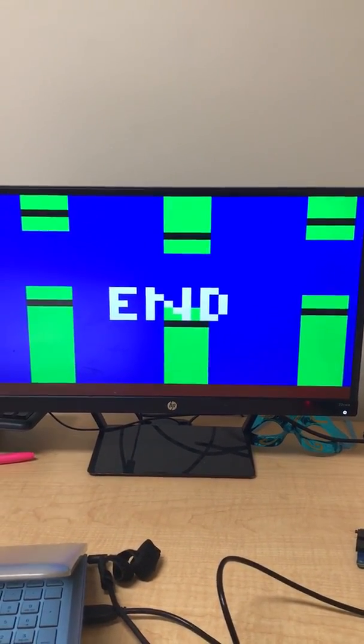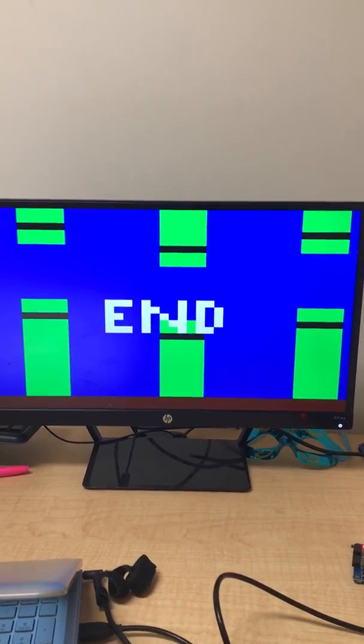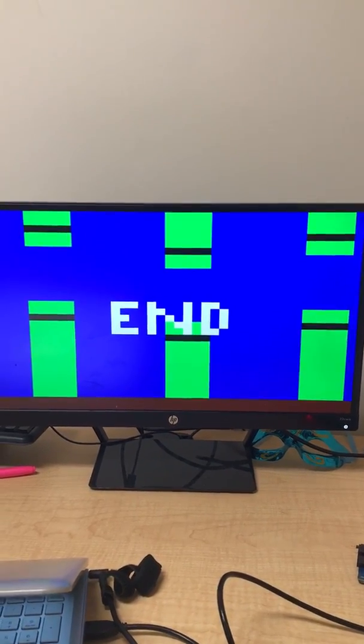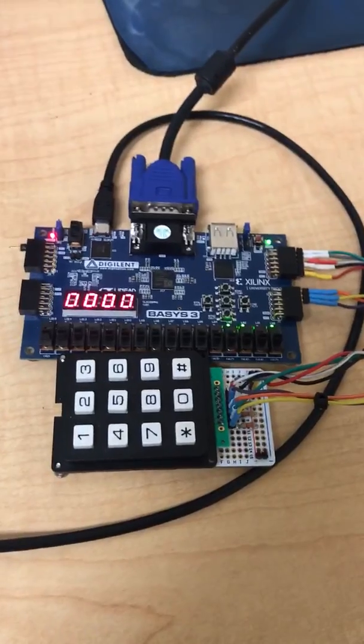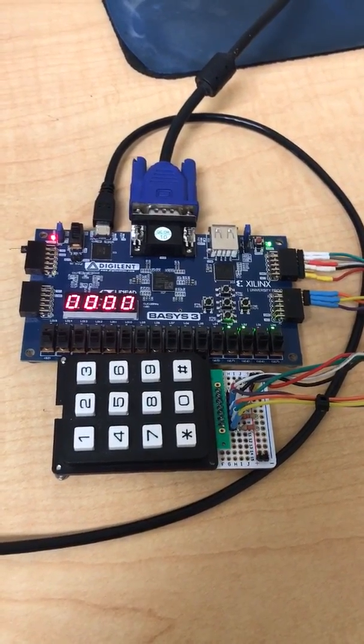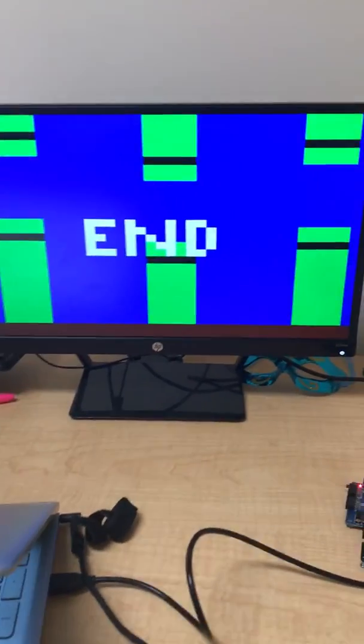And for our final project, we decided to recreate the popular game Flappy Bird. To do this, we used the FPGA board hooked up to a keypad and a VGA monitor.